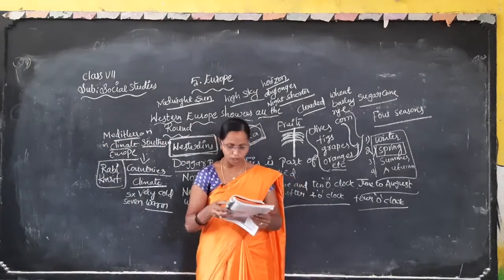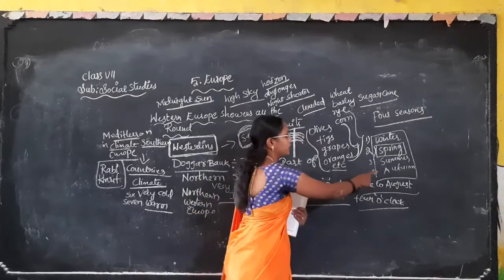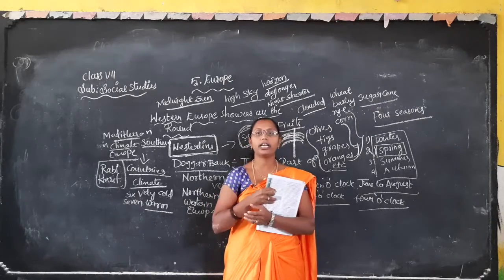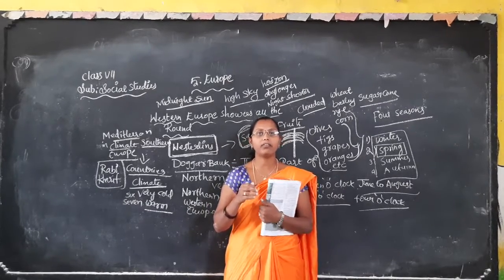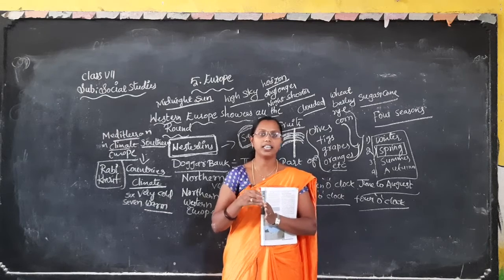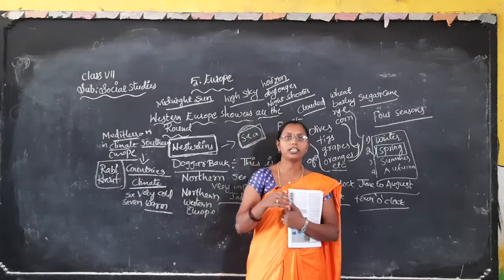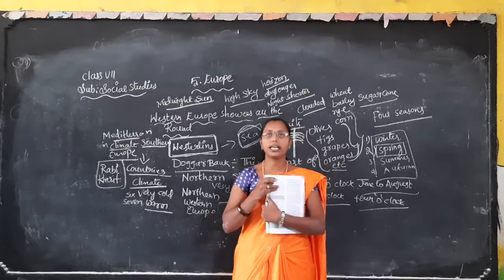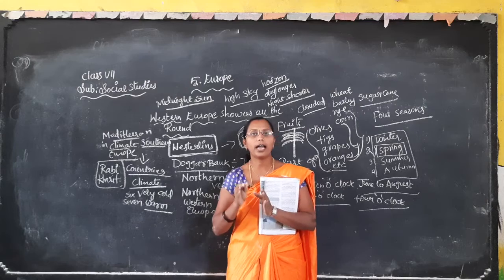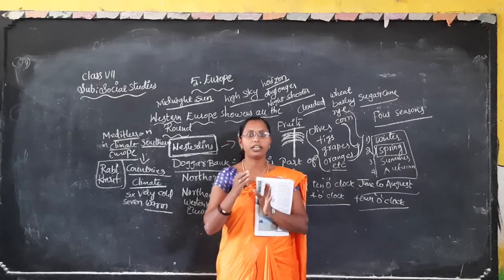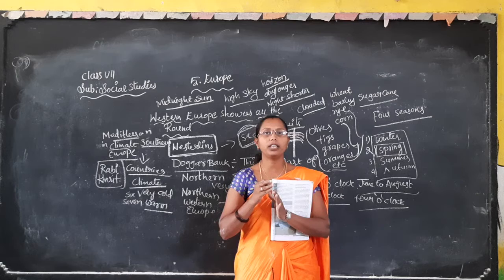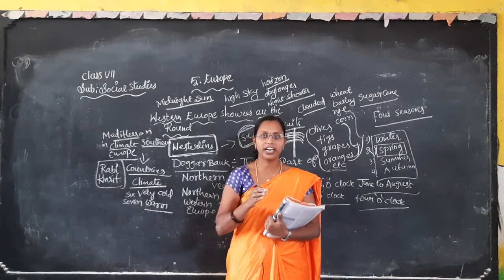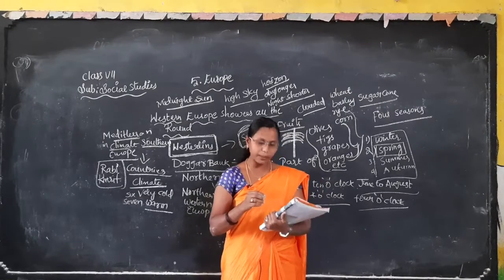Next we are discussing autumn. In autumn the climate changes totally in September. In September to October, the trees' leaves turn red and yellow in color, and then they begin to fall.